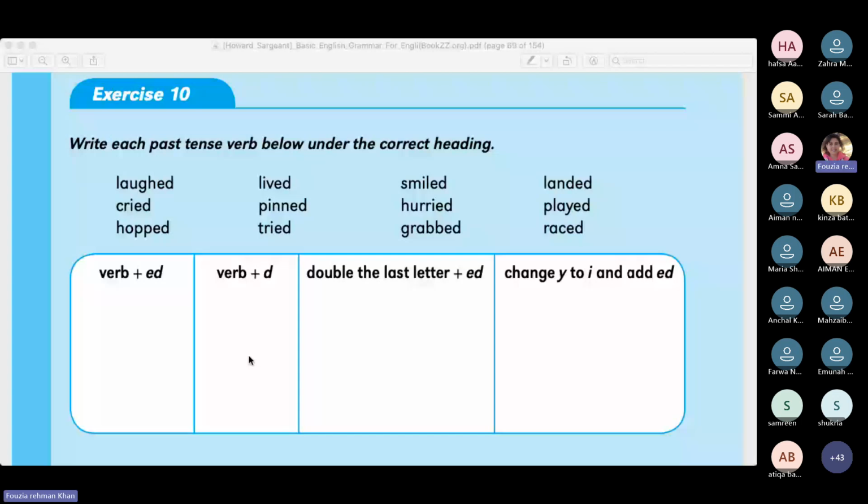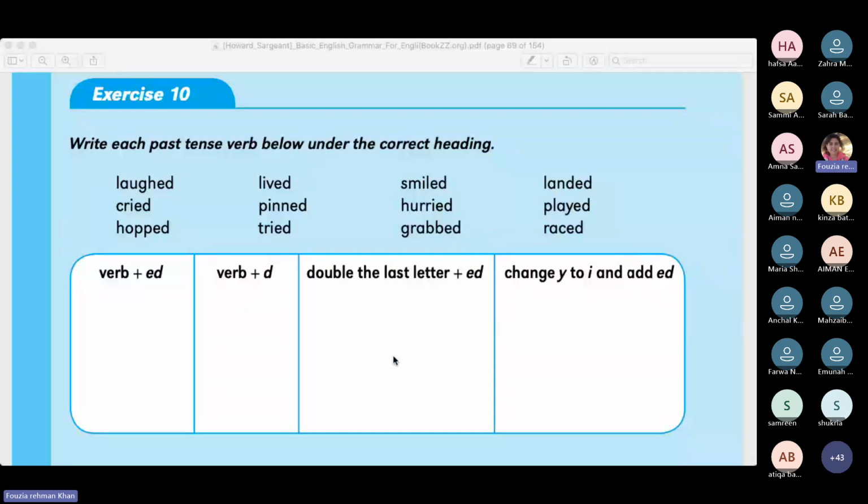So, laughed, ed, right? Cried, ied. It would fit in the last one. Hopped, here, you double the consonants. Put it here. Lived, d. Pinned, double the consonant. Tried, y. Removing y, adding ied. Smiled, ed. Hurried, double the consonant. Sorry, not double. Hurried is here. Removing y, ied.